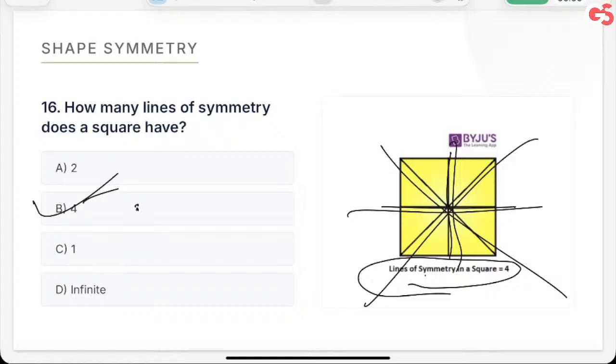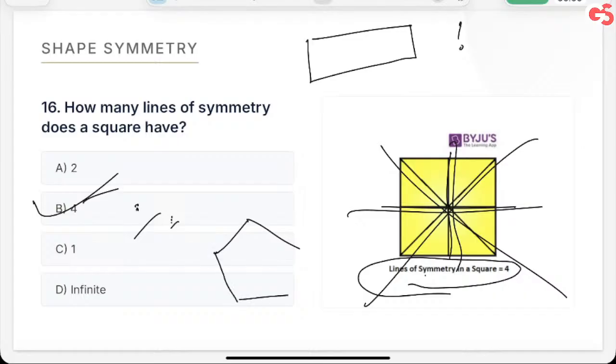Cool. This is important. Tell me, how many lines of symmetry would we have for a rectangle? Tell me the answer. How many would we have for a pentagon? A regular pentagon. सब साइड सेम हो तो कितने हो जाएंगे इसके? Okay. How many would we have for circle? For rectangle, we'll be having four only. Diagonals and these like squares, so four.